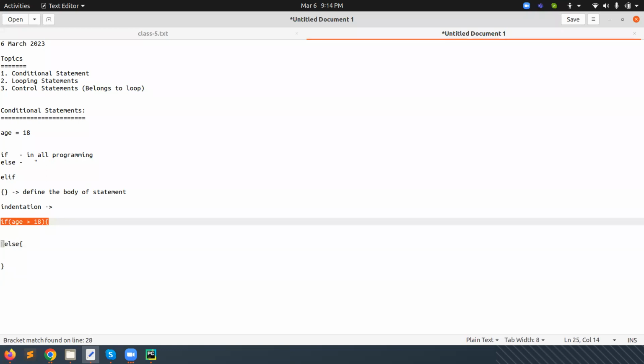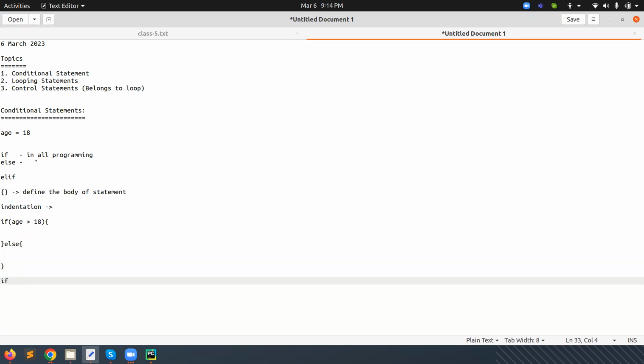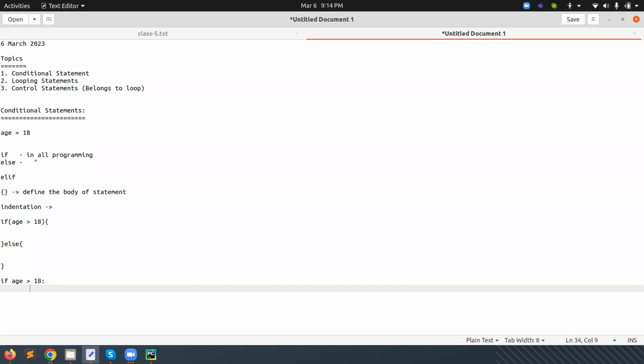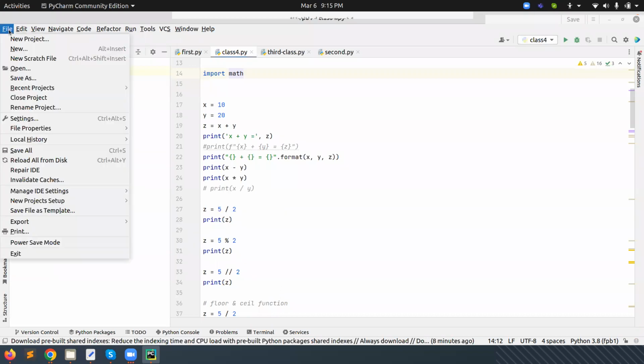The same logic is implemented in Python also. Only the difference is here. We give the if keyword, then one white space, then age, then greater than and the condition we need to apply. After that, a colon. When we use conditional statements, looping, or functions, we always need to use a colon. Then we press enter and give one tab space. Right now it's showing very big, but when we come to the IDE, it will be easy to understand.